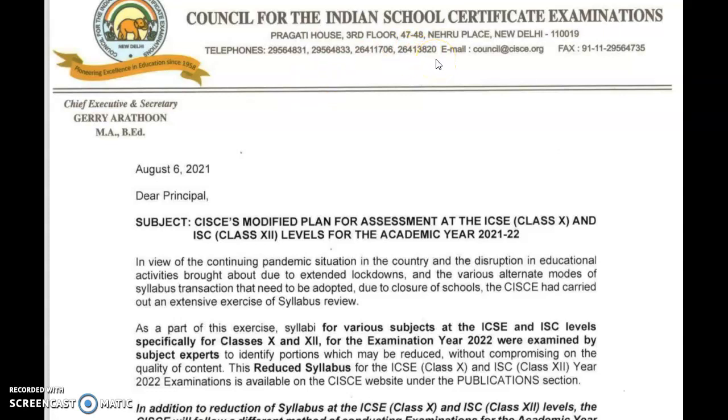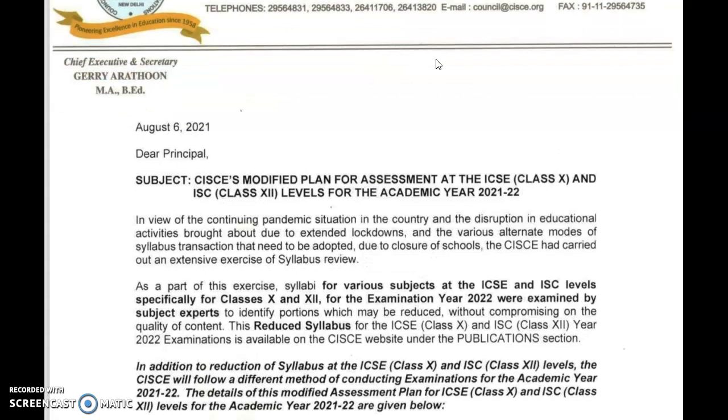Hi everyone. So finally, the circular is out by the CISC board stating that you'll have two term examinations, that is first semester and second semester examination. In the first term examination, you'll have multiple choice questions, and in the second term examination, you'll have theory based questions. So I'll tell you when they will be conducted and what kind of questions you can expect. So let's look at this circular.